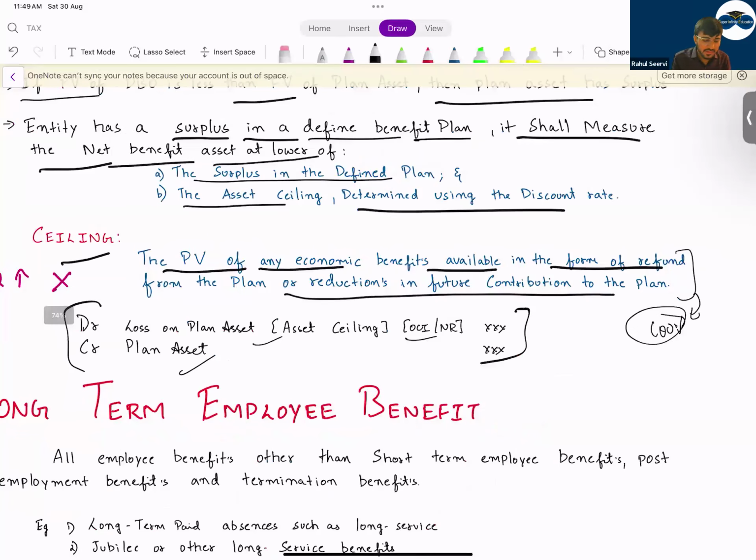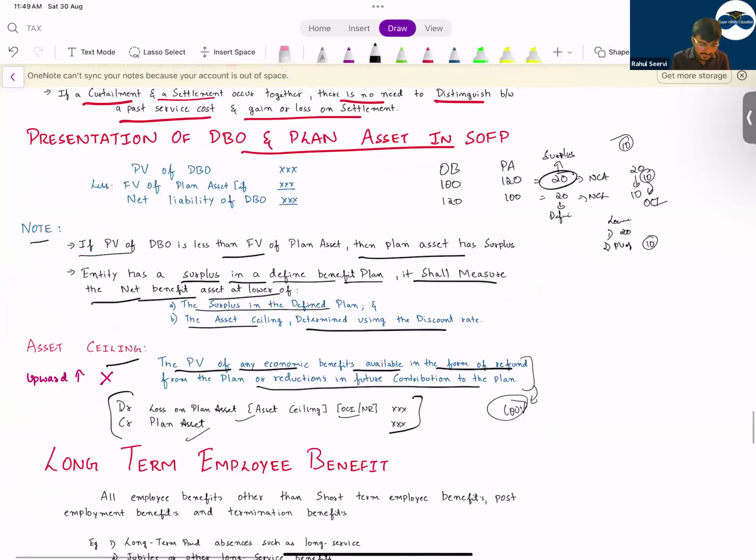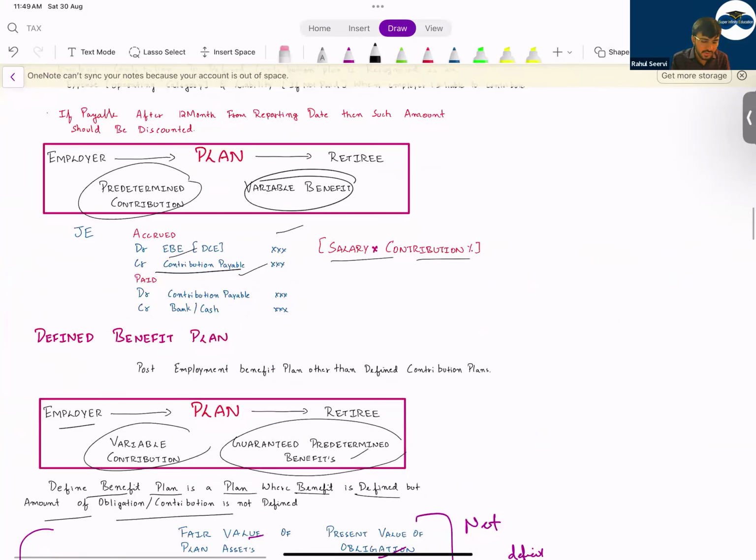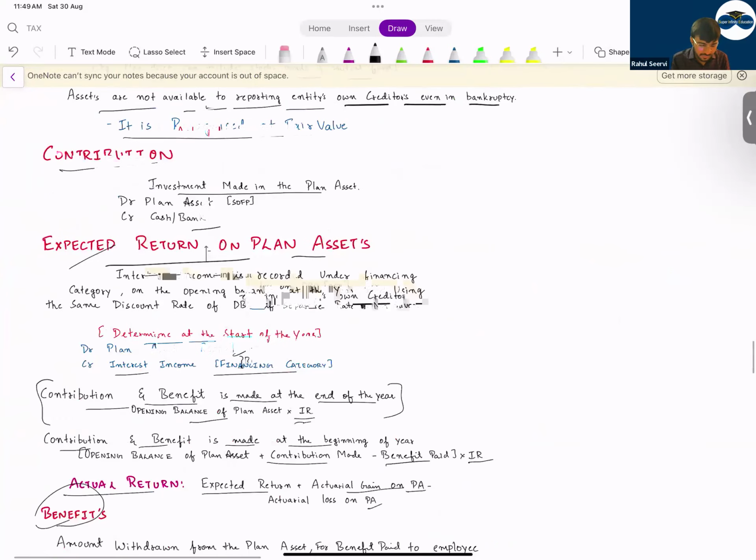So with this, we have completed the concept of this one. Any doubts in employee benefit? I hope there are no such doubts. We have done the revision properly.